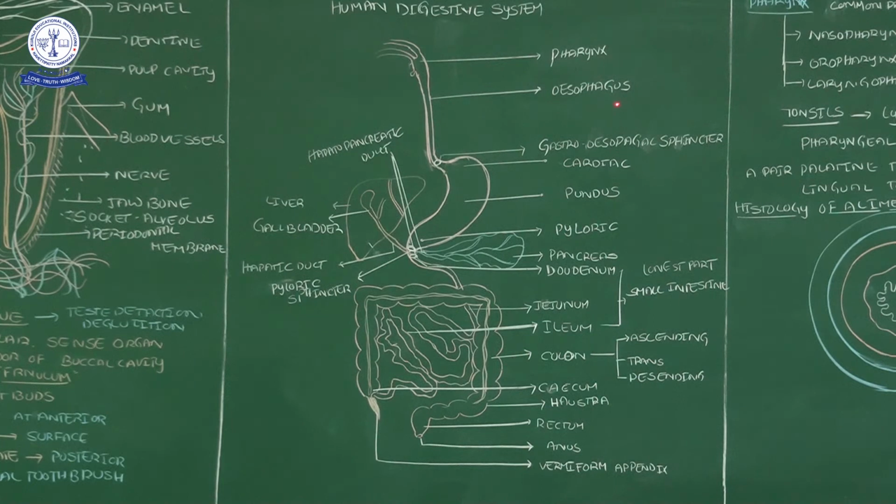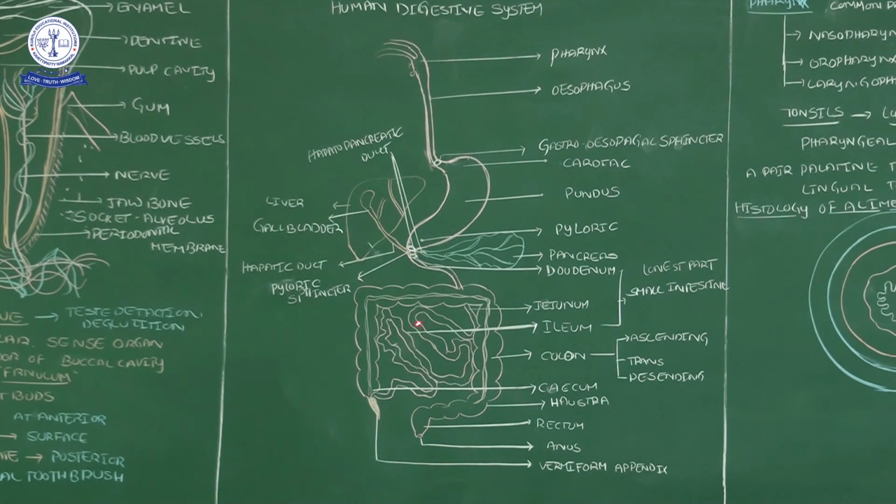The pharynx leads to the esophagus, which leads to the stomach, having the cardiac part, and then the fundic and pyloric parts. In between the esophagus and the cardiac stomach, the gastroesophageal sphincter is there. The stomach leads to the small intestine, whose first part is the duodenum. Here the pyloric sphincter is there, and at the duodenum, on opposite sides, the liver and the pancreas send the hepatic duct and the pancreatic duct, which combine and open into the duodenum.